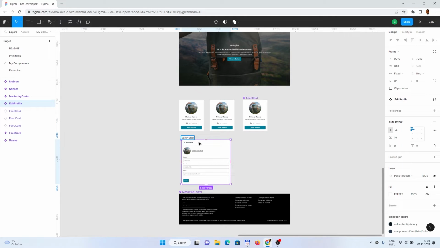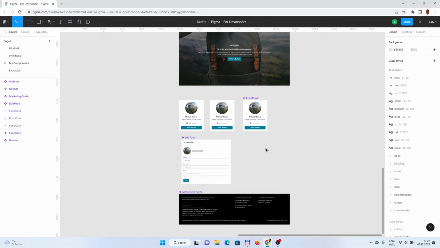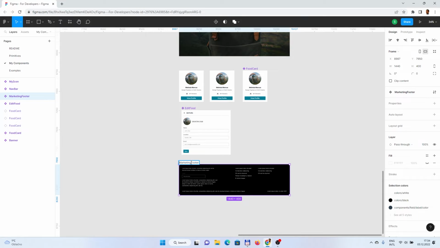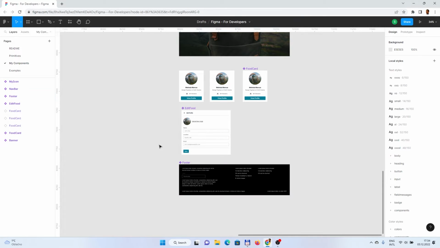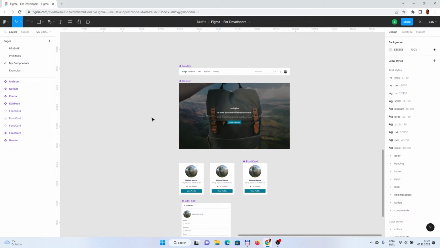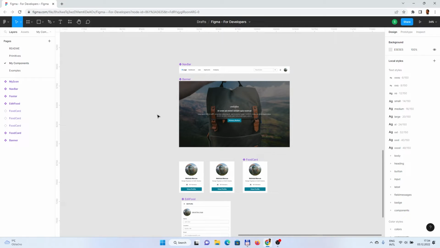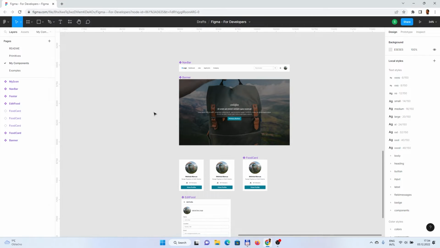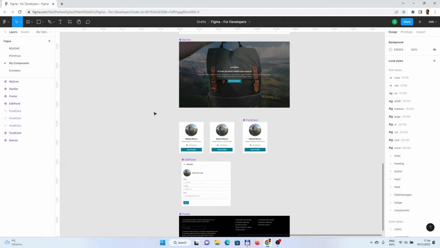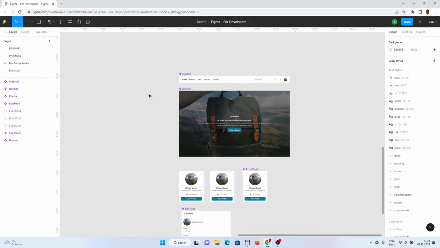And edit profile, change it to edit food, and marketing footer is a footer. So that is just for the purpose of how this should look roughly. Okay, and now let's focus on the navbar, for example.